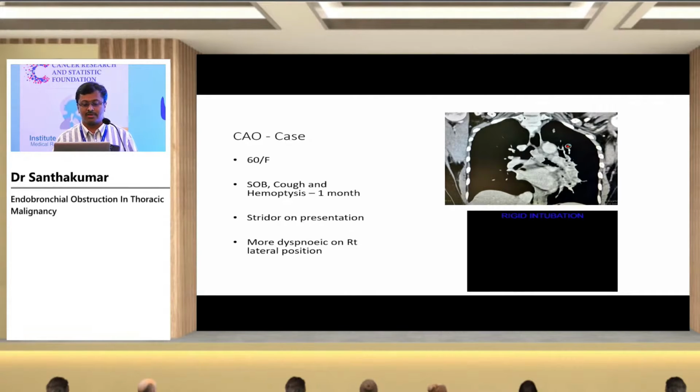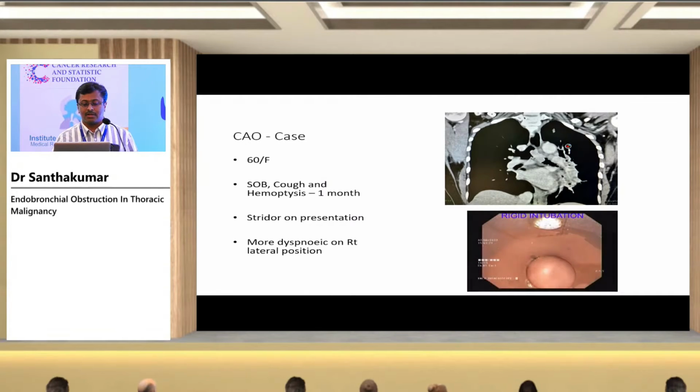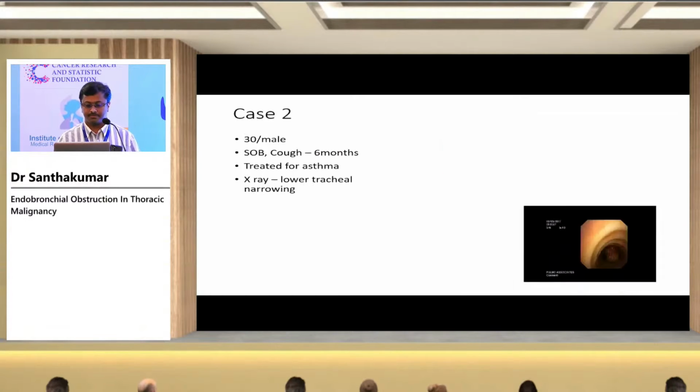When you do bronchoscopy, you can see clearly the tumor is extending from the left, completely occluding the left main bronchus and involving the carina also. So that's the tumor which is present there, the large tumor which is completely occluding the left main.